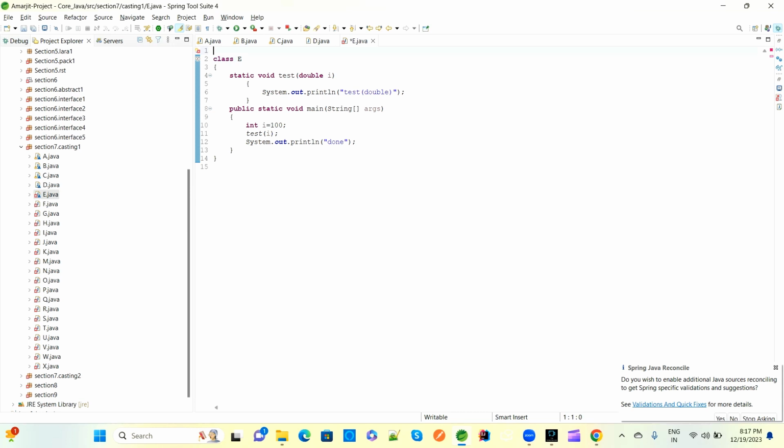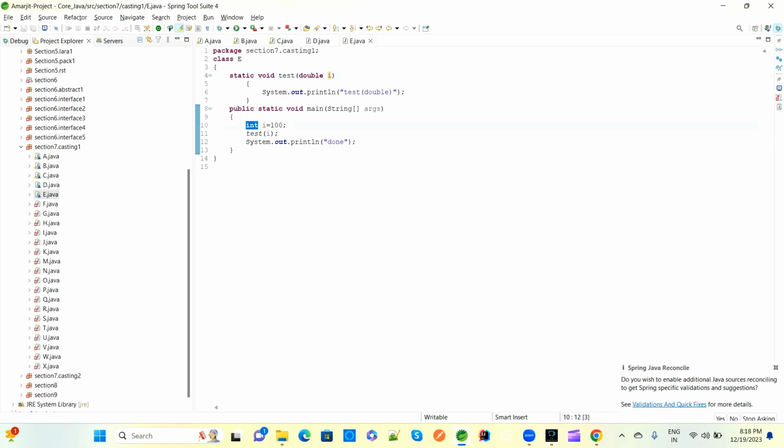Then this is the next program here. In this class E, we have a static test method. This test method has a parameter of double type. Casting will happen either in variables, in method parameters or in constructors. Everywhere it will be applicable. So this is a static method, and void type means no return type, and this is the name of the test method, and the parameter is double I, means it will take a double type value, with reference I, and there is an SOP. The compiler will go to the main method.